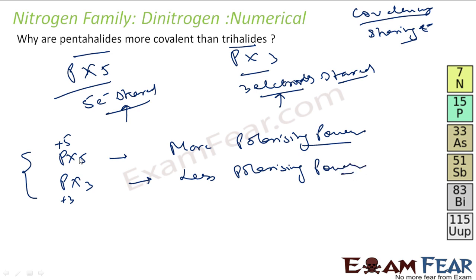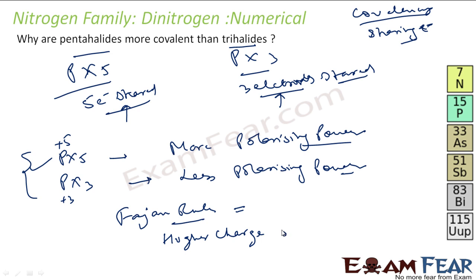Since PX5 has more polarizing power, it is more covalent. Why? Because as per Fajan's rule, higher charge on cation implies more polarizing power, and this internally implies more covalent nature.